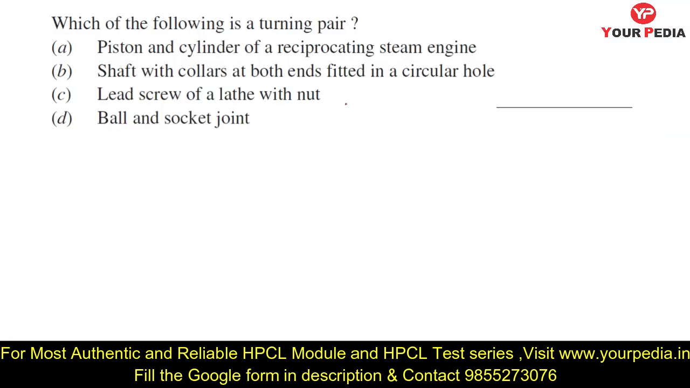Now which of the following is a turning pair? What is the meaning of a turning pair? I have already discussed with you, piston and cylinder. The piston and cylinder of a reciprocating steam engine is not going to be a turning pair, because the piston is just sliding, so it is a sliding pair.